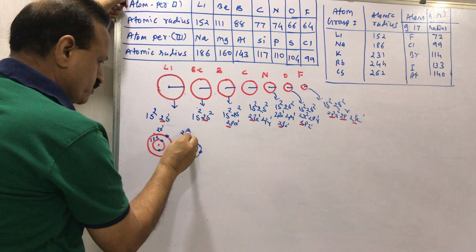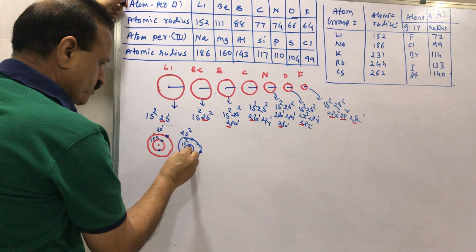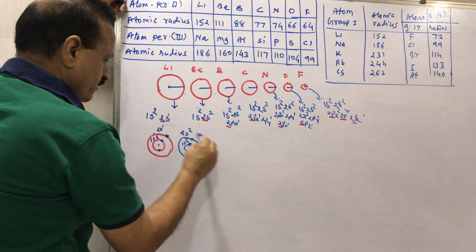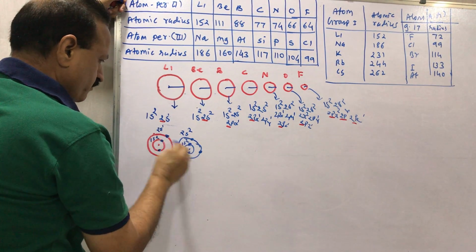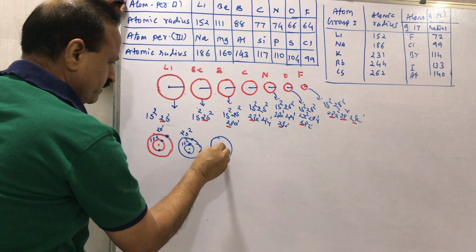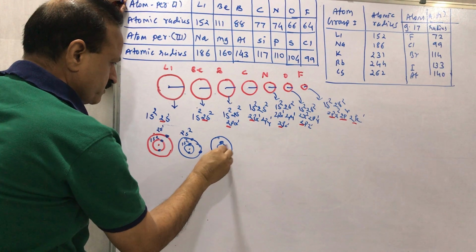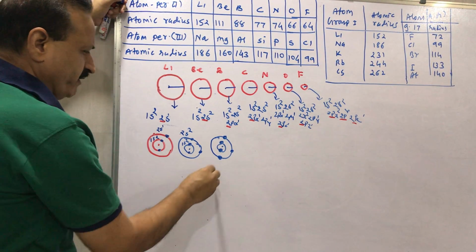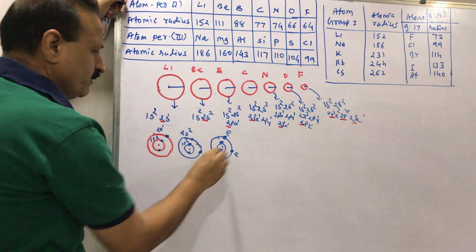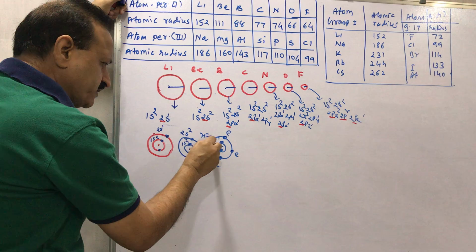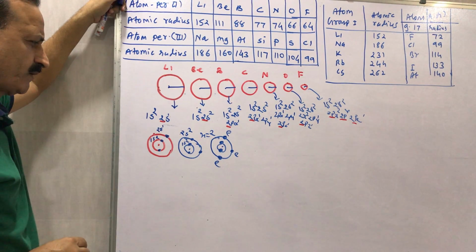Then for boron, the electronic configuration is 1s2, 2s2 and 2px1, total 5 electrons. It means all the electrons are filled in the second orbitals.